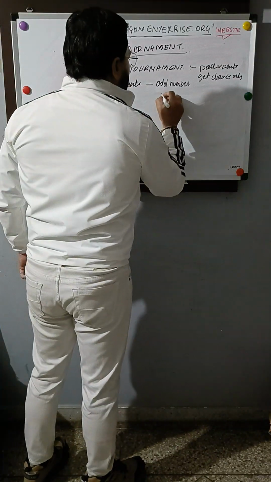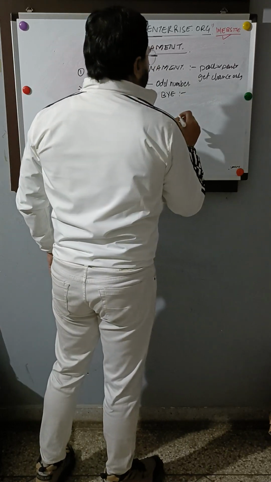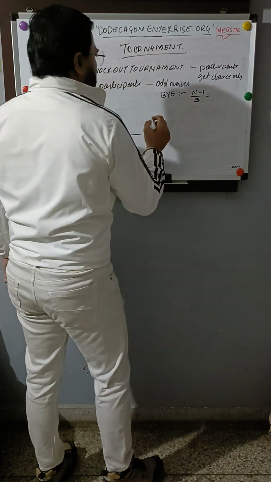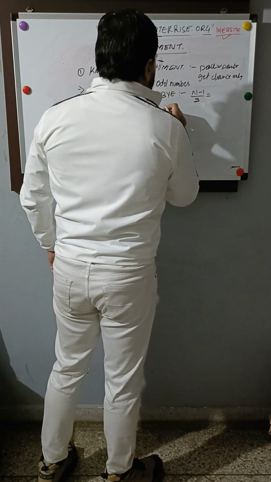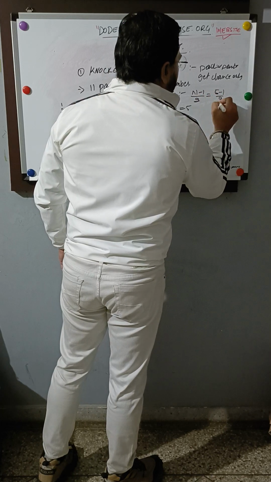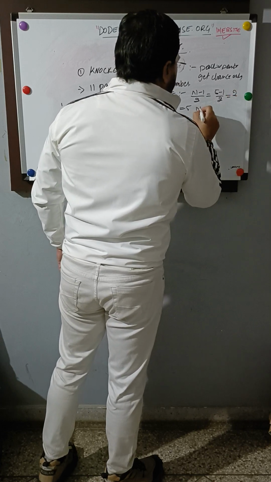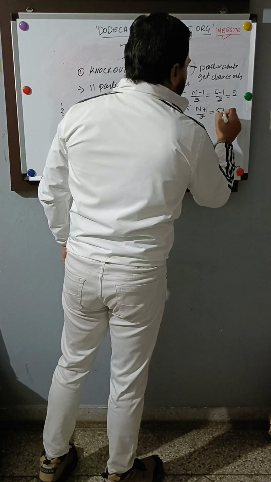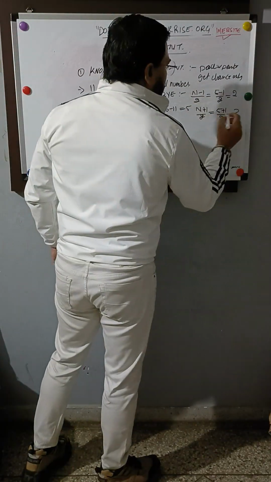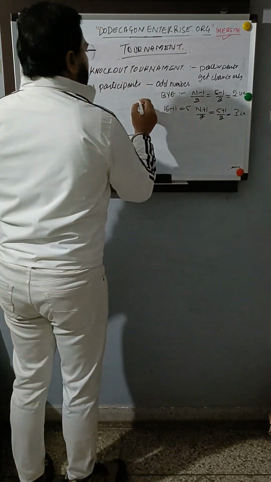So now coming to the byes. Now the number of byes comes from n minus 1 divided by 2. Suppose we have discussed the total number of teams, which was 11, and the number of byes is 5. So 5 minus 1 divided by 2 gives 2, and 5 plus 1 divided by 2 gives 3. That means 3 you have to give in the lower half, and 2 you have to give in the upper half. I'll explain to you why.